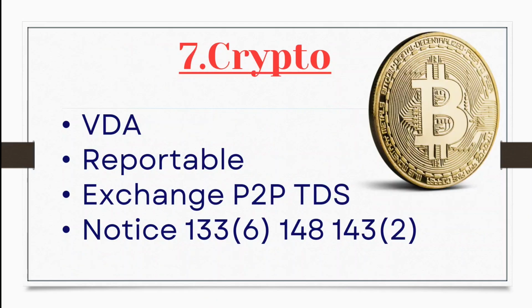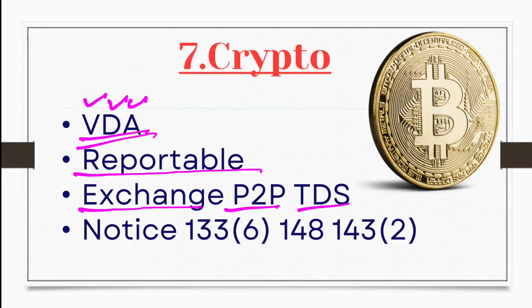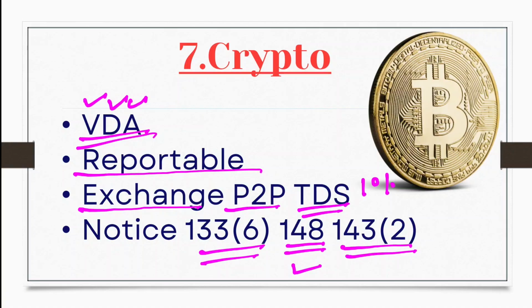In the world of cryptocurrency, if you are doing VDA, meaning virtual digital assets, these are reportable transactions by the exchange or by P2P, and TDS will be deducted at the rate of 1%. So if you have not filed your ITR properly, you might receive a notice under section 143(2), section 148, or section 133(6). So always make sure to file your ITR if you are doing cryptocurrency transactions.